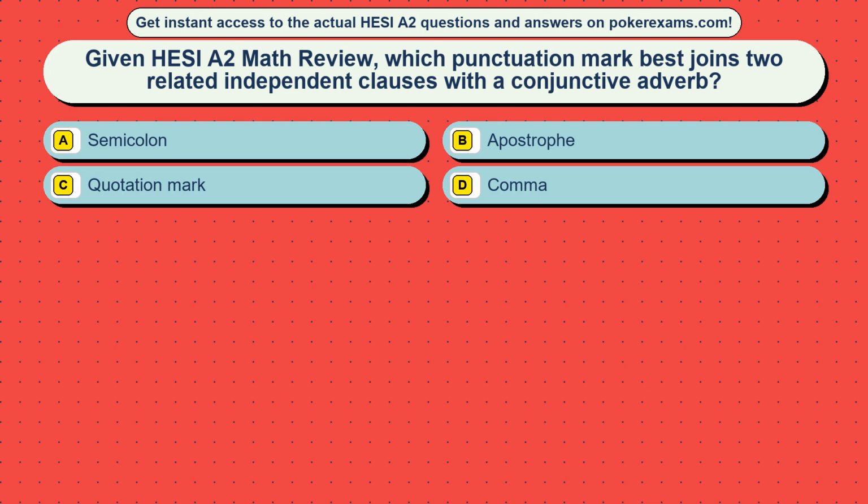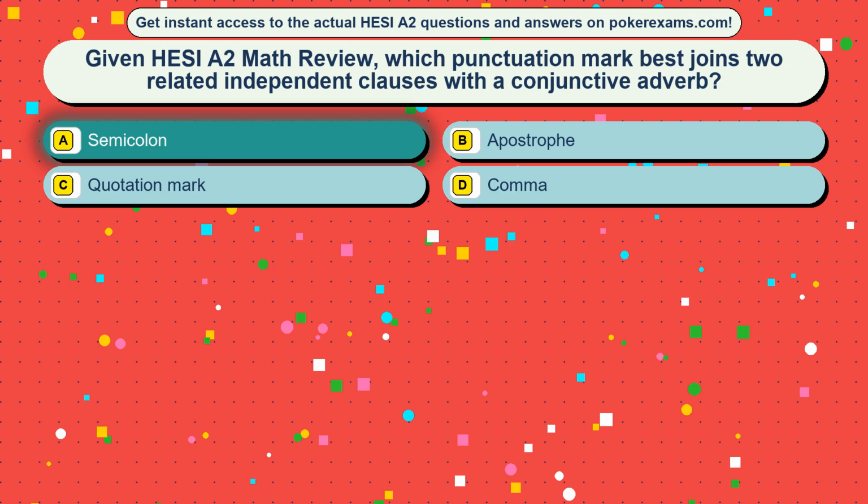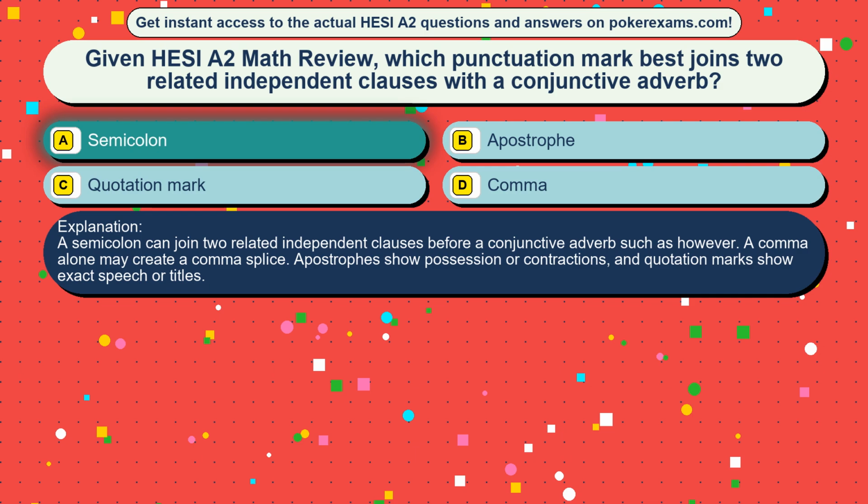Option A, semicolon. Option B, the apostrophe. Option C, quotation mark. Option D, comma. The correct answer is option A, semicolon. A semicolon can join two related independent clauses before a conjunctive adverb such as however. A comma alone may create a comma splice. Apostrophes show possession or contractions, and quotation marks show exact speech or titles.